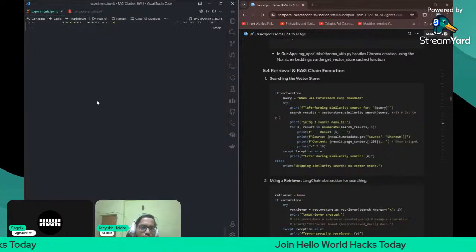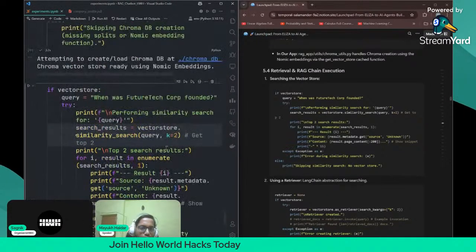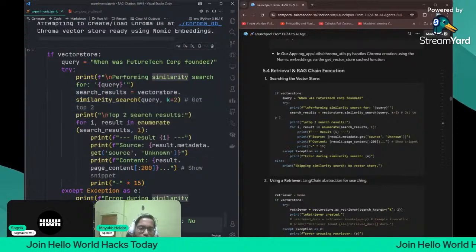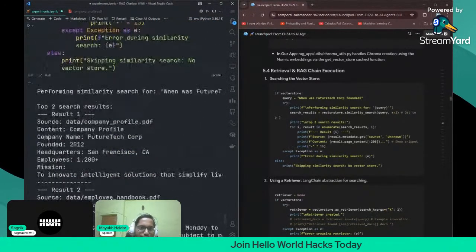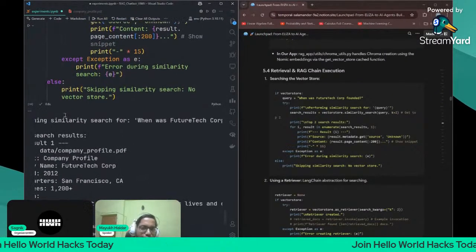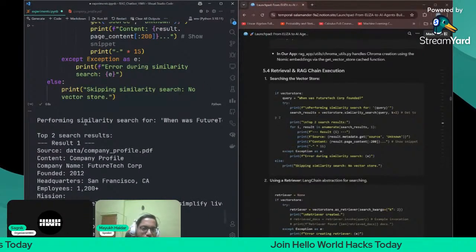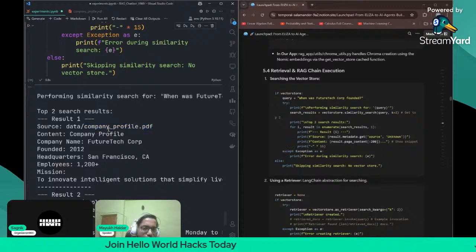Let us see if we can get this file as well, the company profile, because there is a relevant chunk here. Let us see if we can find that file also. Yeah, company profile.pdf. It will find the relevant data here only. Similarity search for when was Future Tech founded. So now see, it is getting the top two search results, and the top result is the company profile. So it is working very correctly.